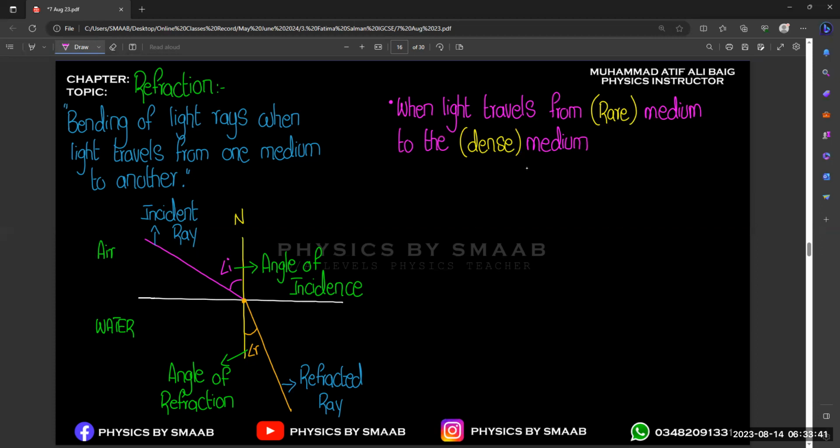So when light travels from a rare medium to the dense medium, it will bend towards the normal.